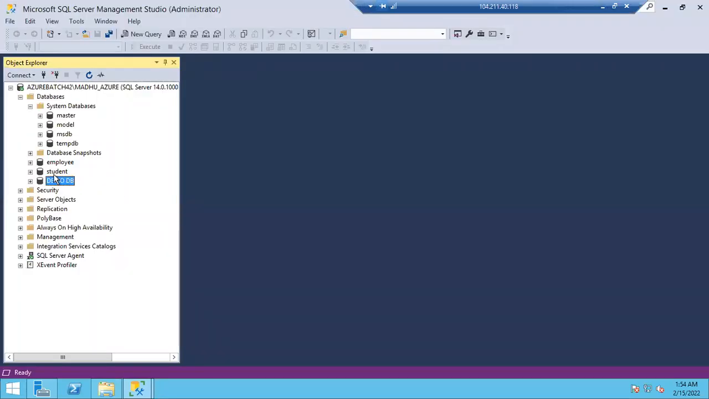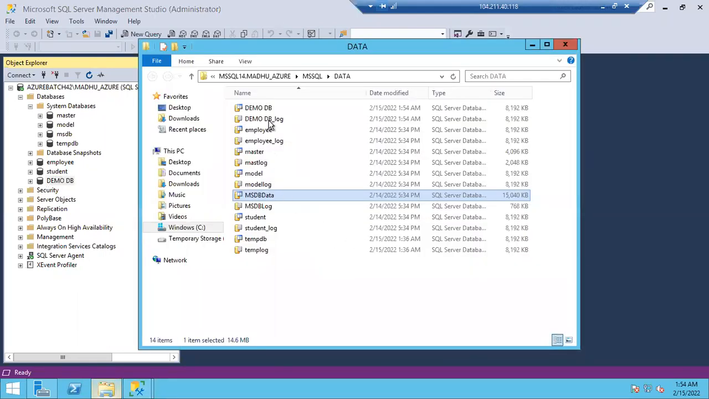Okay, right, fine. So what I'm going to do, let me go to this location. I just want to show you a demo. Okay, Demo DB, right? Now, can I move these files, guys? Can I move these files to another location?